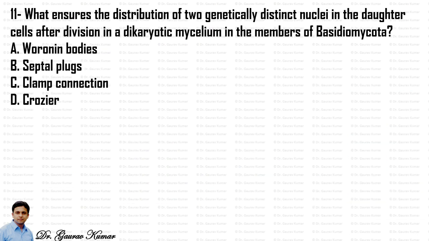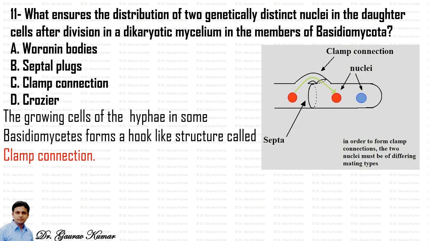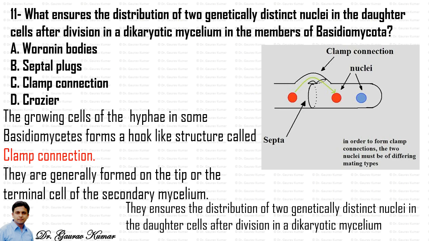Next question, what ensures the distribution of two genetically distinct nuclei in the daughter cells after division in a dikaryotic mycelium in a member of Basidiomycota? So, clamp connections. The growing cells of the hyphae in some basidiomycetes form a hook-like structure called a clamp connection, and you can see these clamp connections on the right hand side. They are generally formed on the tip or the terminal cell of the secondary mycelium, and they ensure the distribution of two genetically distinct nuclei in the daughter cells after division in a dikaryotic mycelium. So option C, that is clamp connection, is correct.